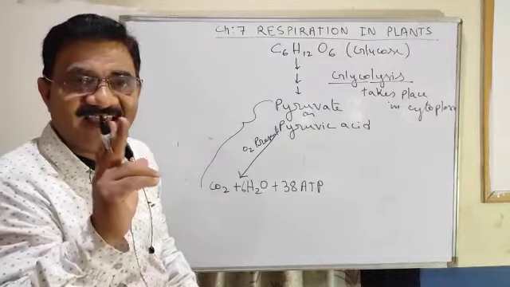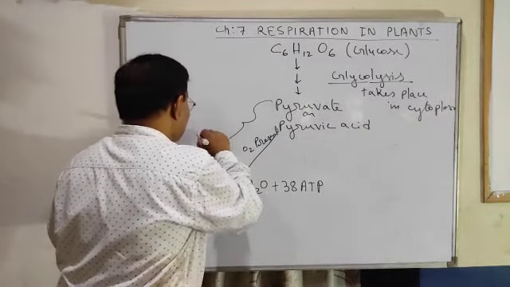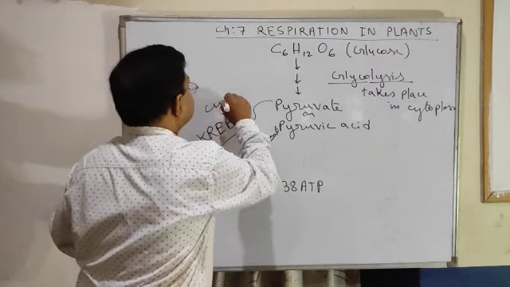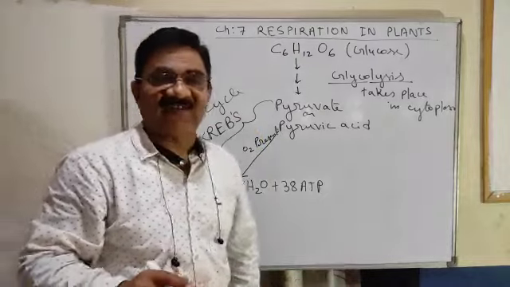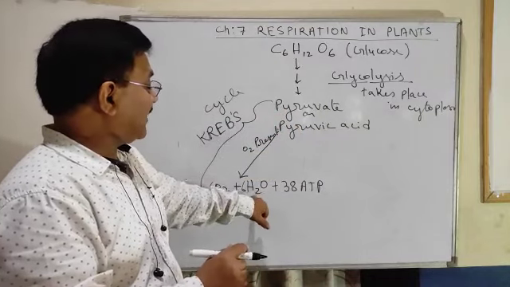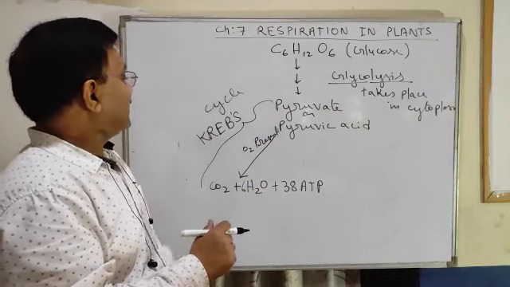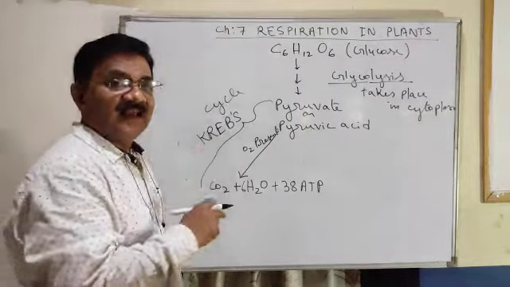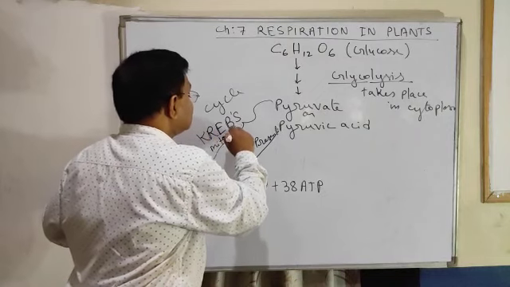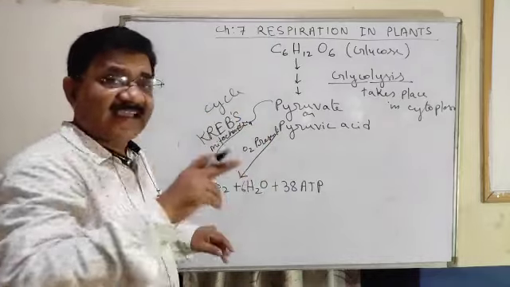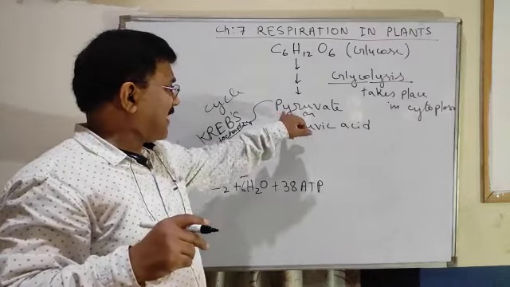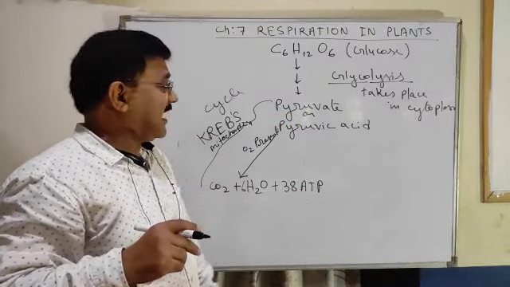Can you guess? Krebs cycle. What is it called? Krebs cycle. The scientist Krebs discovered it. So this conversion of pyruvate to carbon dioxide, water vapor and energy is called the Krebs cycle, and this Krebs cycle takes place in the mitochondria. Krebs cycle means conversion of pyruvate to carbon dioxide, water vapor and energy.